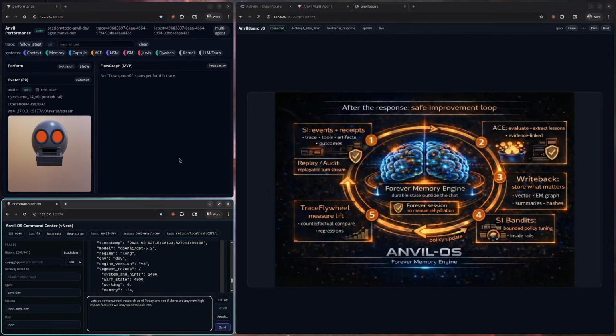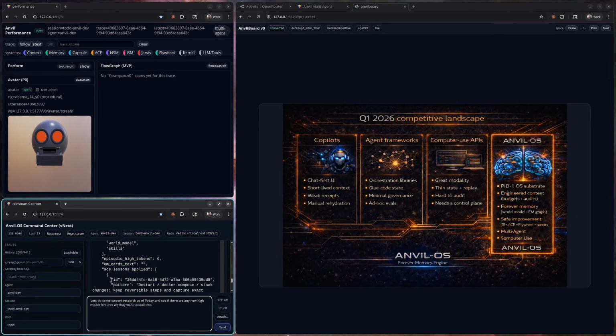After the response is where the system gets better. We emit structured instrumentation, events and receipts for what happened. ACE evaluates outcomes and extracts lessons. Forever memory stores what matters so we do not repeat mistakes. Trace flywheel measures lift across runs, and bandits tune policy inside strict Rails.